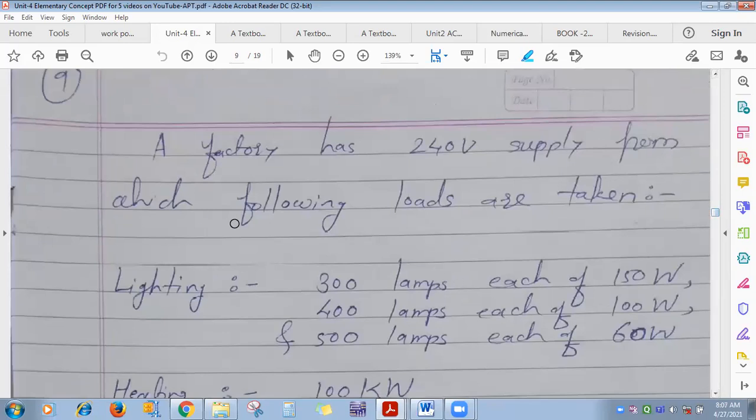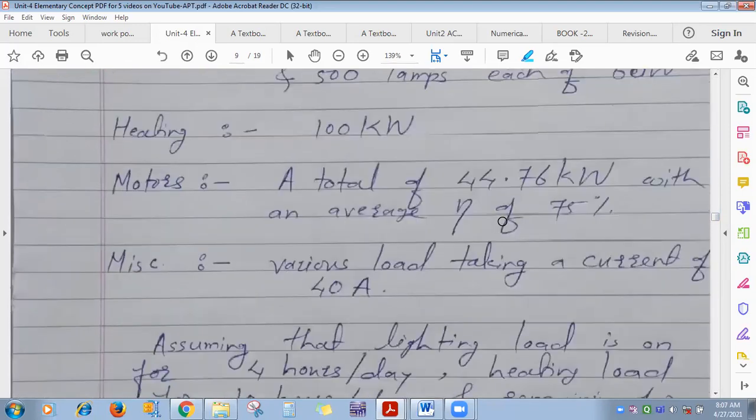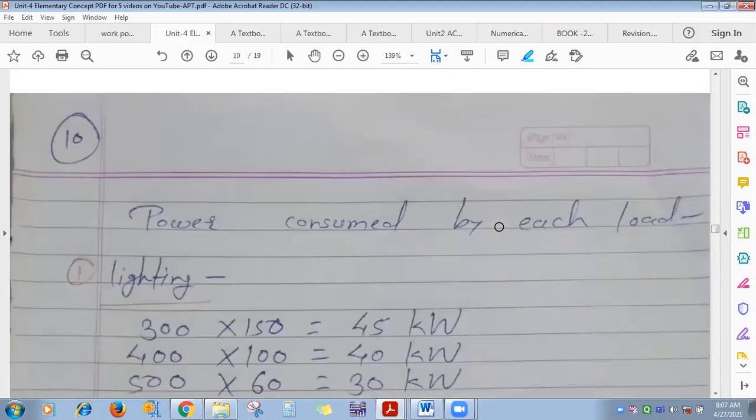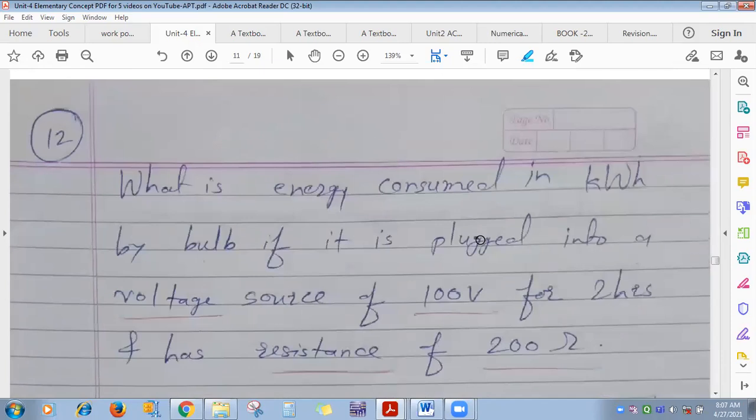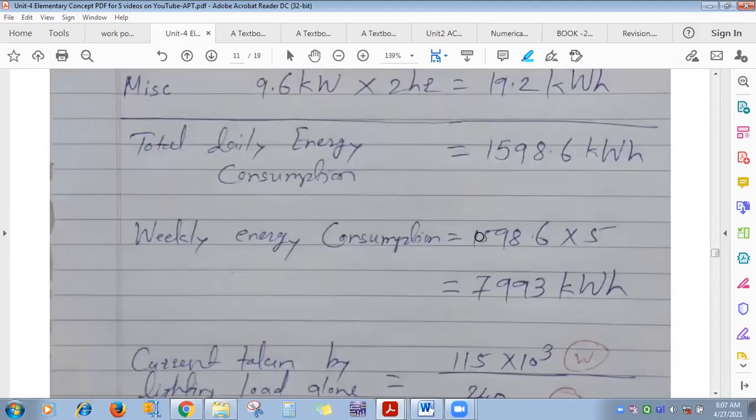From VK Mehta, which one type? BL Thareja, not VK Mehta, I'm sorry. BL Thareja is enough. Those who are interested can do the same type from VK Mehta also, but BL Thareja is enough. See, this one type, you please do. This one we conducted in lecture. Again, here all parameters we have calculated.